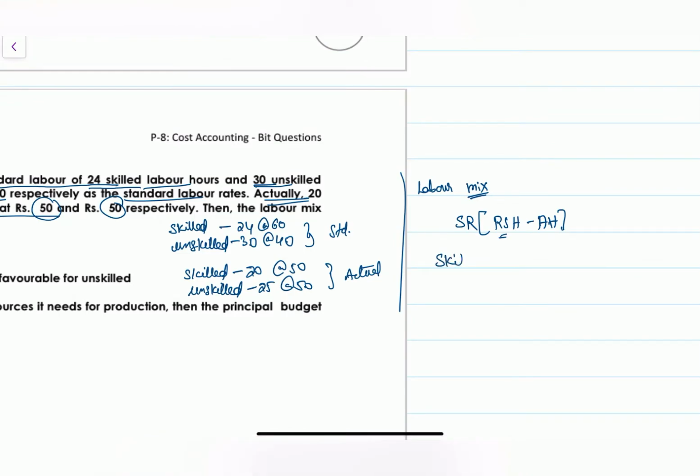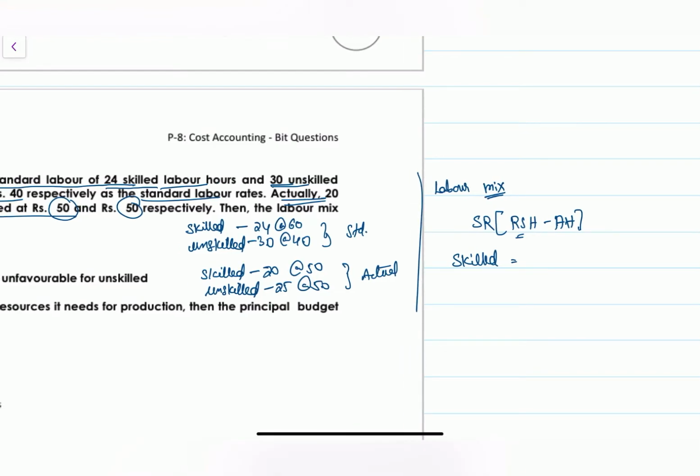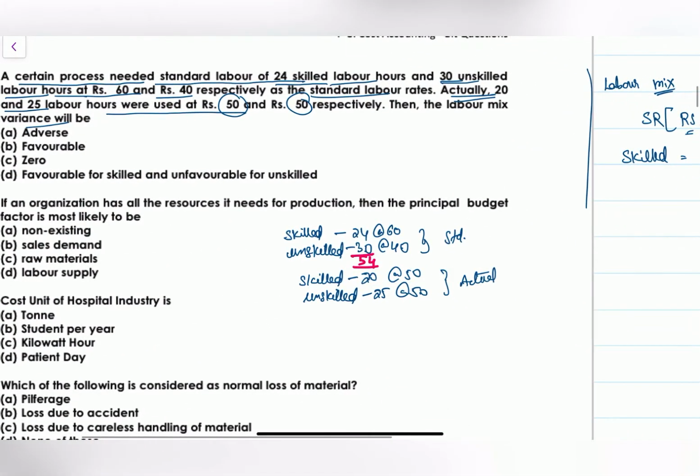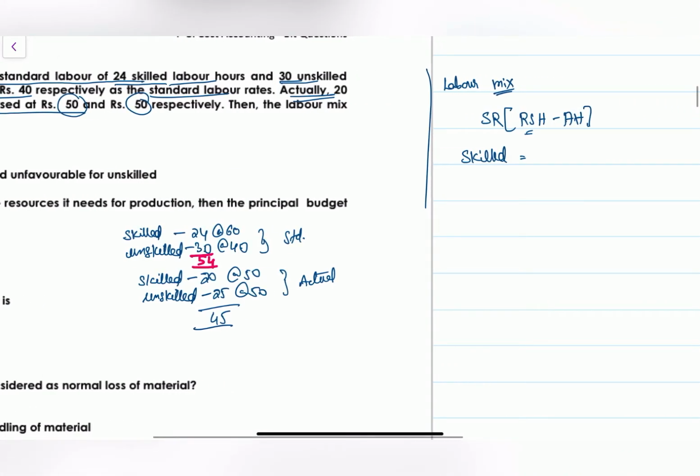Totally, we assumed 54 skilled hours and 45 unskilled hours. So how to revise?